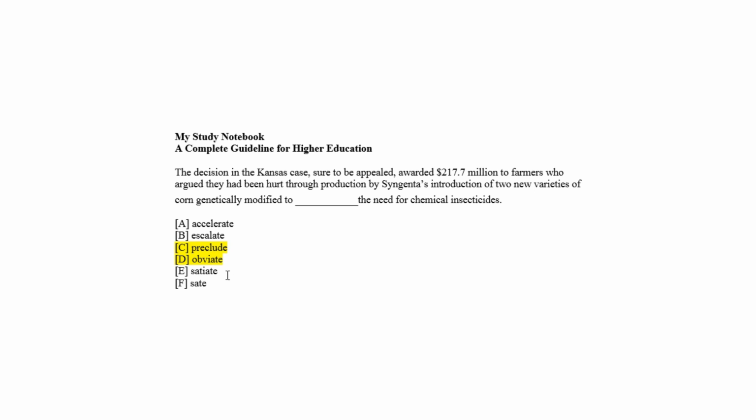On the other hand, satiate as choice E and sate as choice F are wrong answers because in healthy agriculture, chemical insecticides cannot satisfy the need to have good corn in comparison with the genetical modification and research with a view to taking the rock of corn out of the hole of adverse effect of chemical insecticides. So choice A, choice B, choice E, and choice F are incorrect answers.